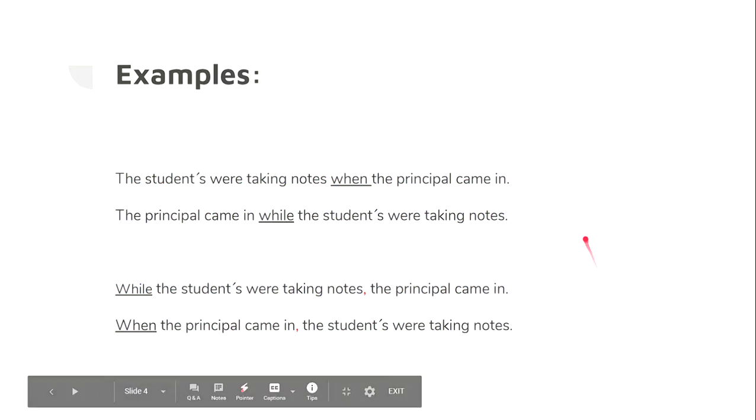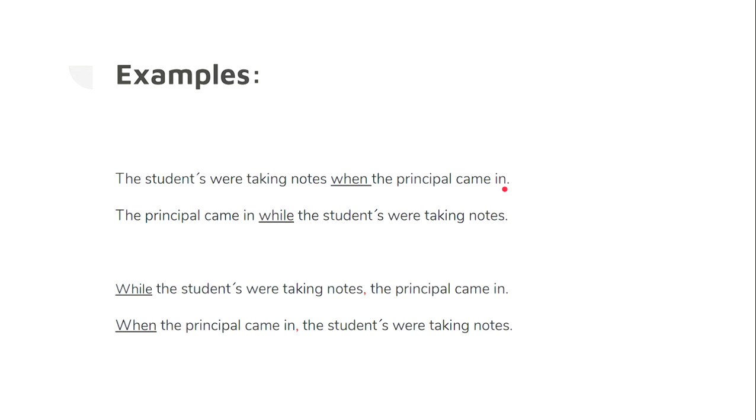Here are some more examples. The students were taking notes when the principal came in. Okay, this is the same sentence. The principal came in while the students were taking notes. While the students were taking notes, the principal came in.